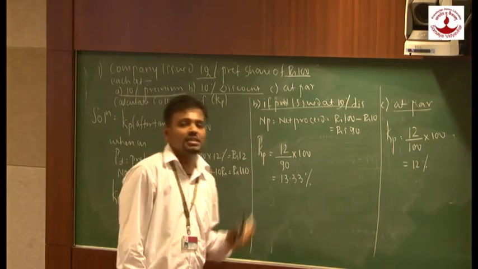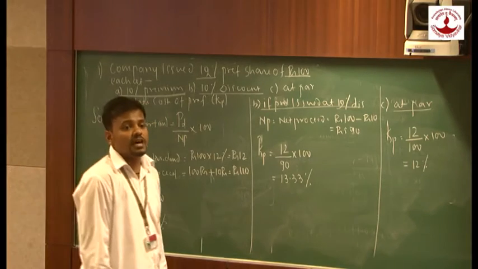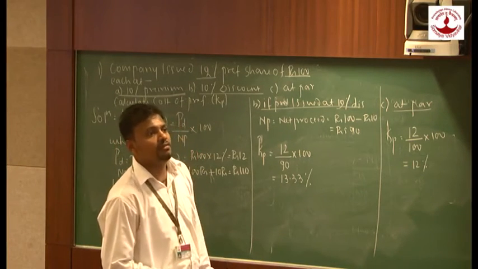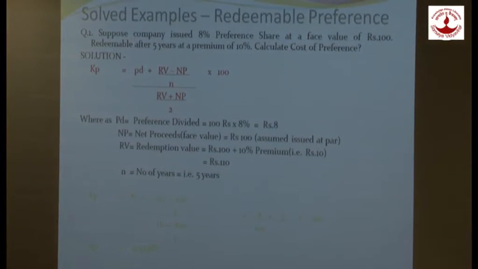Let's see now. I have a solved example for cost of preference if the preferentials are redeemable. Suppose a company issues 8% preferentials at a face value of ₹100, redeemable after 5 years at a premium of 10%. Calculate cost of preference. As I told you, here we are going to calculate cost of preference after tax. There is no concept of before tax. Why? Because we pay the preference dividend always after tax.